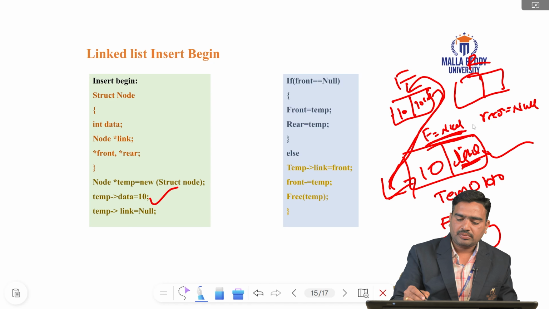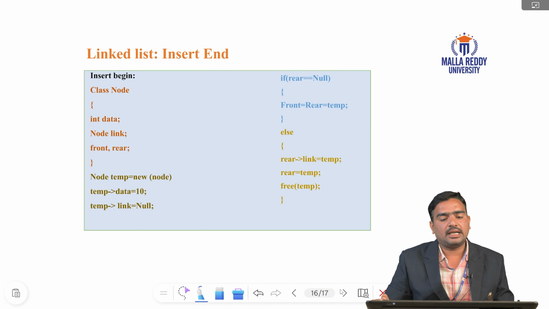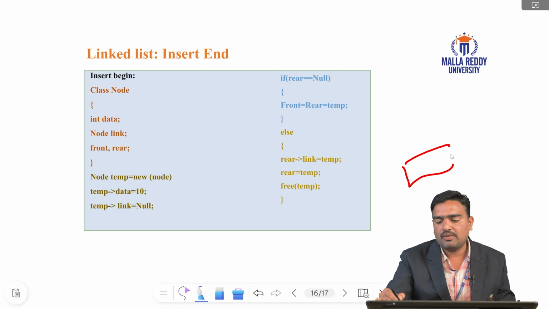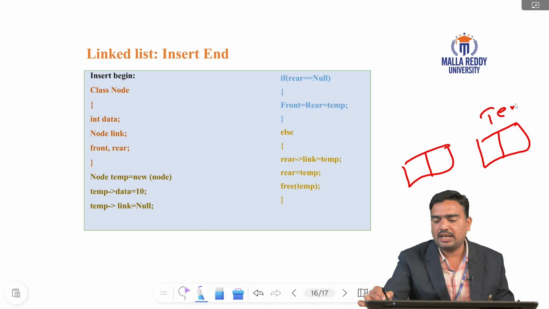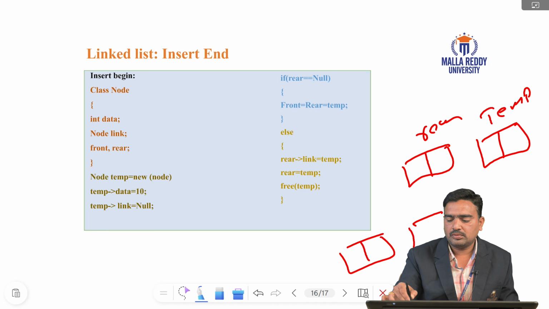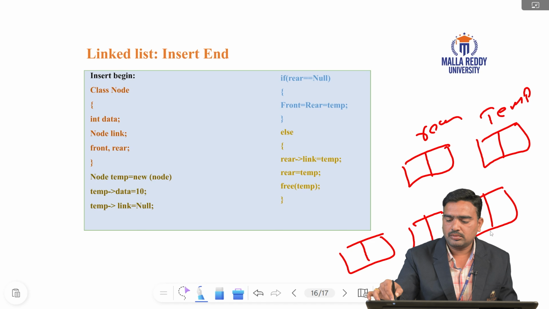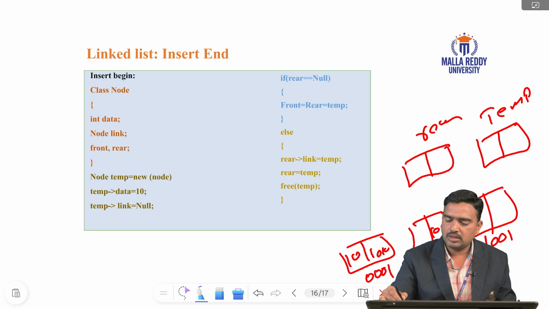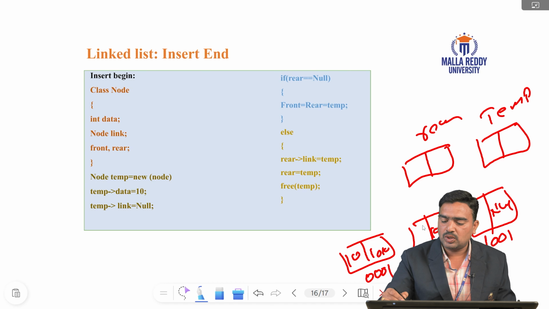Coming to the next, insert end. In insert end also, one node is there. Next we declare the temp. For example, this is the temp, this is the rear. The last node's link is always null. So 20 and 30 are connected like this.